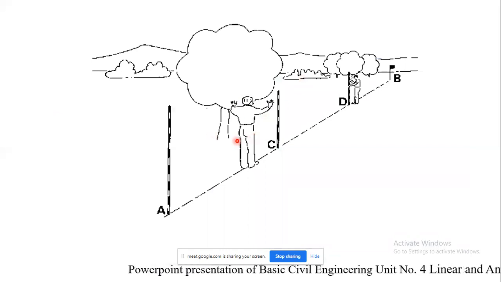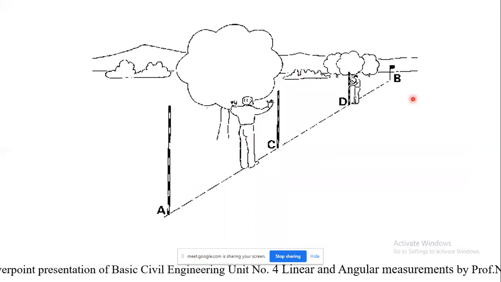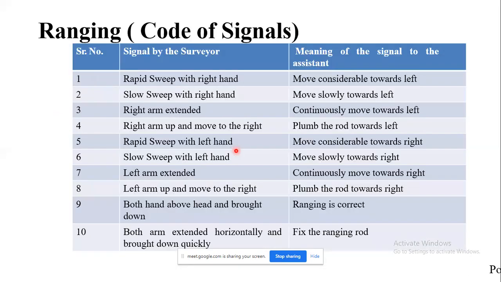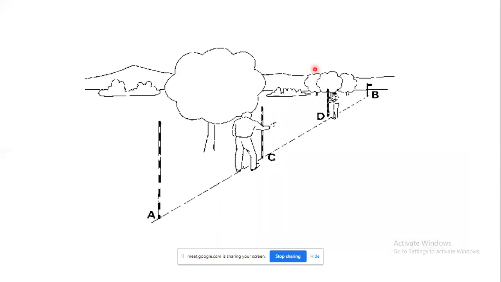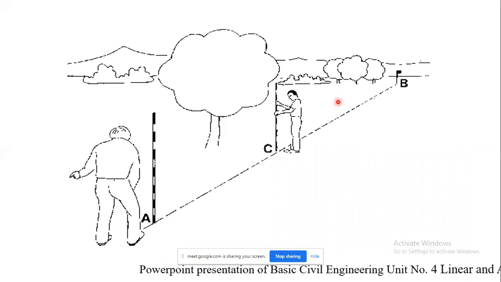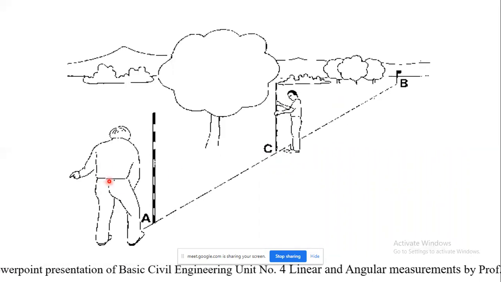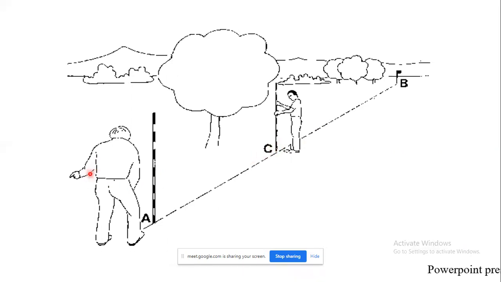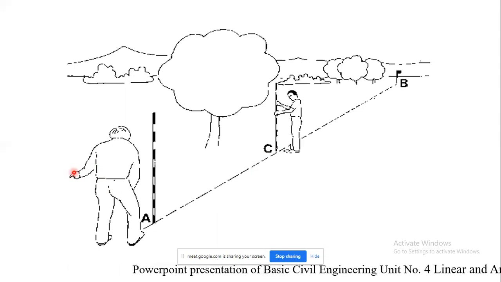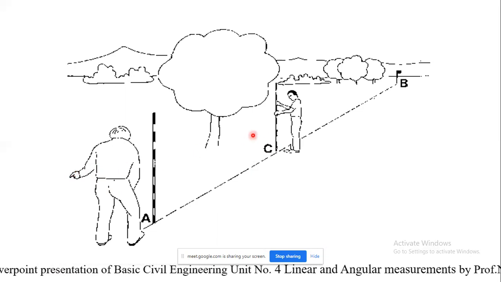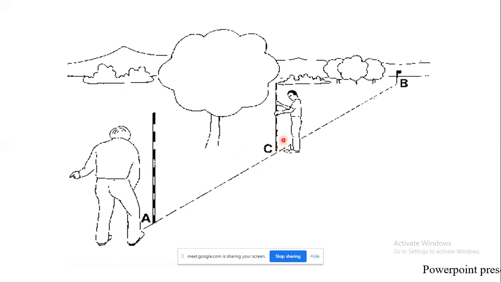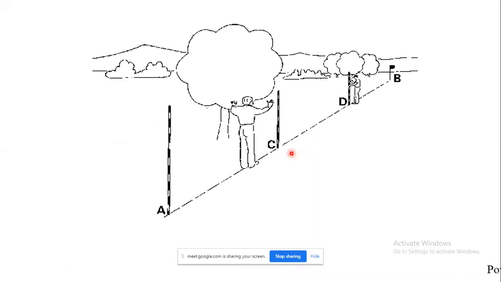Okay. So whomsoever is standing at A or B will correspondingly be the surveyor, and the assistant is the one who is going to stand at D or C. Here you can see, he is the surveyor and he is the assistant. So suppose he is moving his left hand, as he is facing towards him, he is supposed to move on the right hand side. Okay, like that. So certain sign conventions are there.